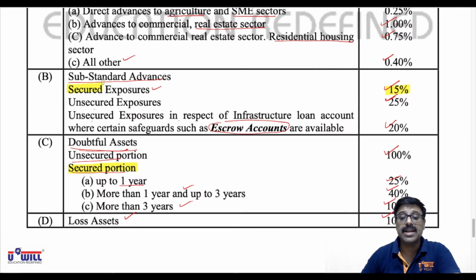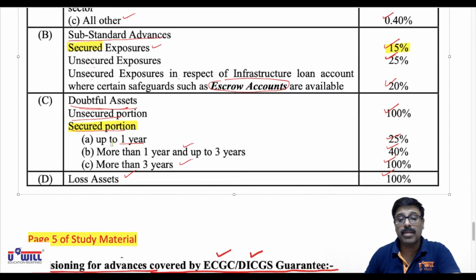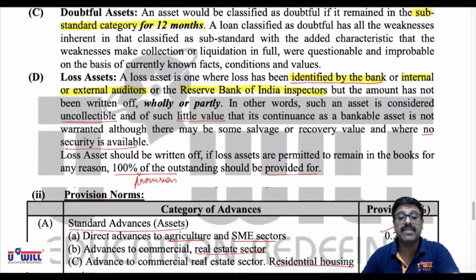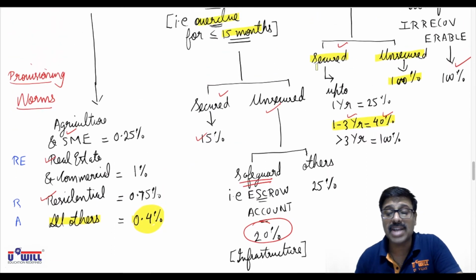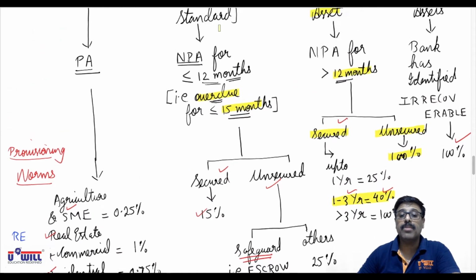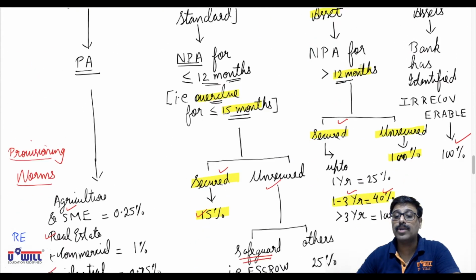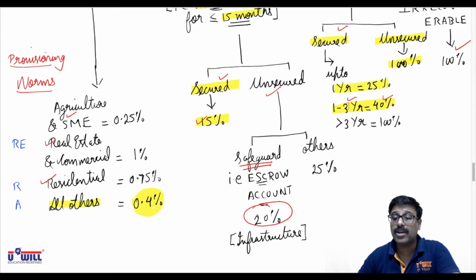In case of substandard assets, we studied 15% provision for the secured amounts. Even in doubtful assets, if the secured amount is outstanding up to 1 year, 25%; 1 to 3 years, 40%; and more than 3 years, 100%. We have studied that in the form of a chart in your notebook: substandard secured amount 15%, and in doubtful assets, secured up to 1 year 25%, 1 to 3 years 40%, more than 3 years 100%.